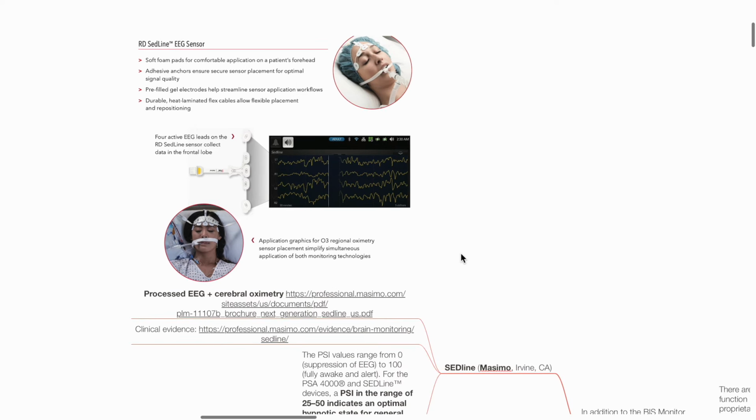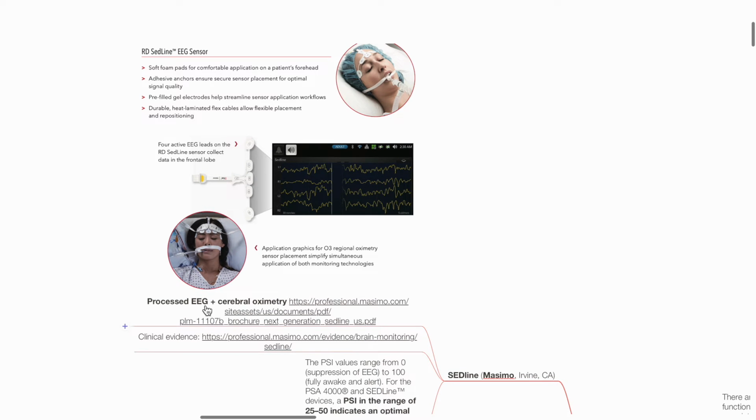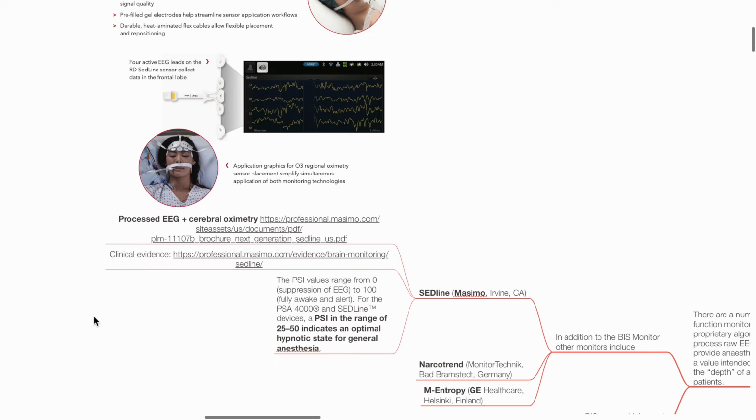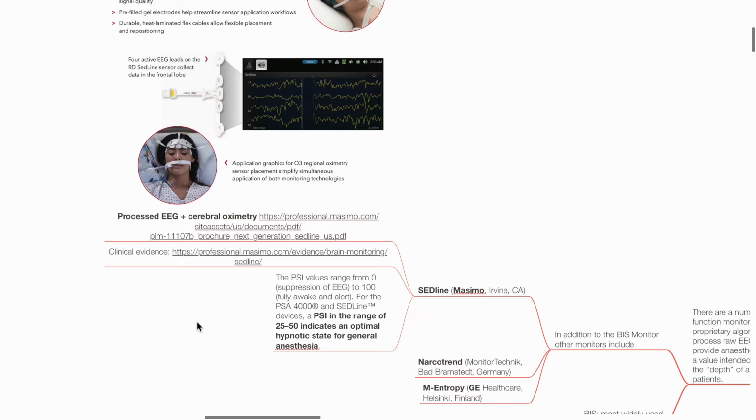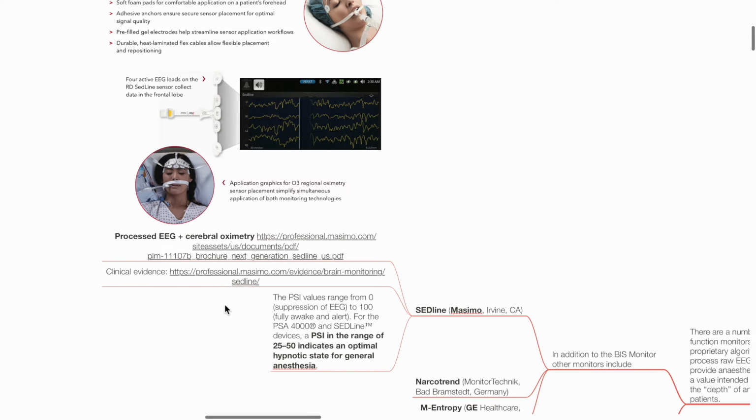Regarding SedLine, it can be combined with cerebral oximetry for monitoring of regional oximetry. PSI in the range of 25 to 50 indicates an optimal hypnotic state for general anesthesia. For further information, kindly refer to the SedLine website attached here.